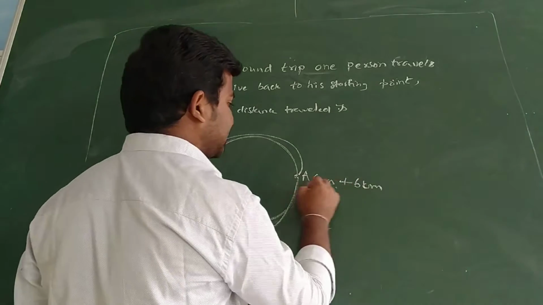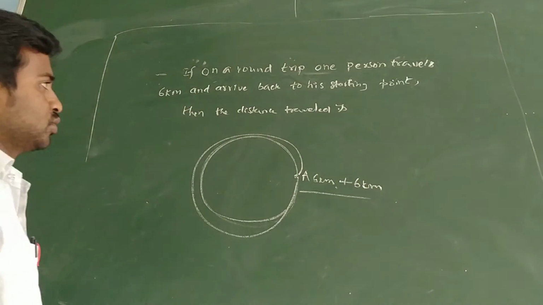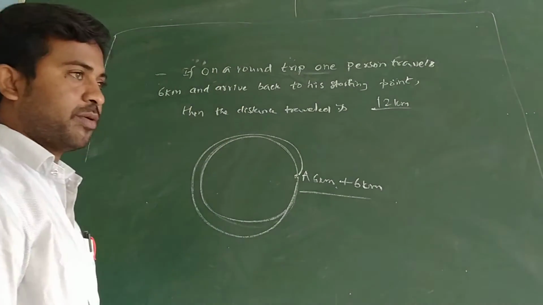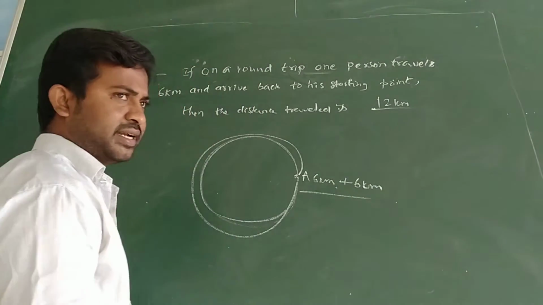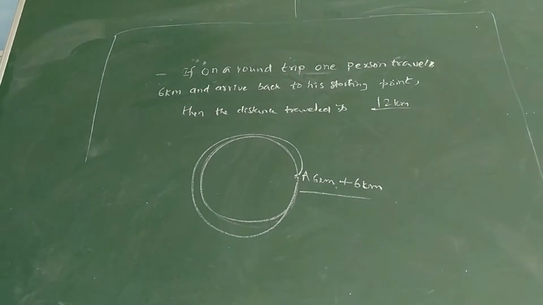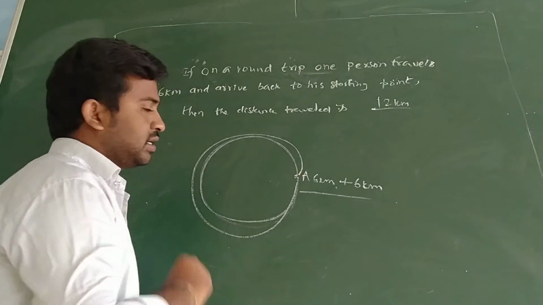It is nothing but distance, so we have to calculate the total path. It is not a displacement. So the answer should be 12 kilometers. Why? Because he again reached his starting point, so he covered 6 more kilometers. Then the total distance traveled is 12 kilometers.